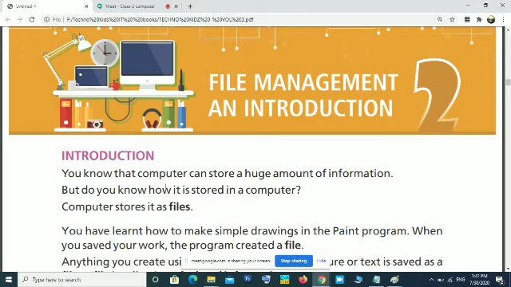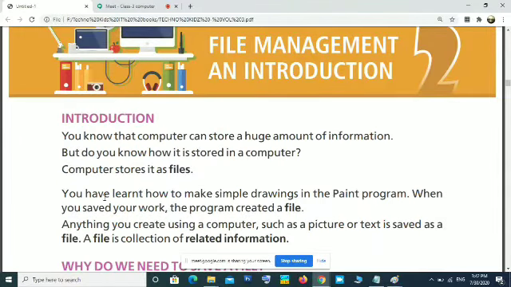Okay, you know that a computer can store a huge amount of information or data. But do you know how it is stored in a computer? Where it is stored in a computer and how it is stored in a computer? Okay, computer stores it as files. I already told you, whatever we want to store in a computer will be in the form of a file. And what is a file? A file is some information or related data, some details that we are keeping in a computer.